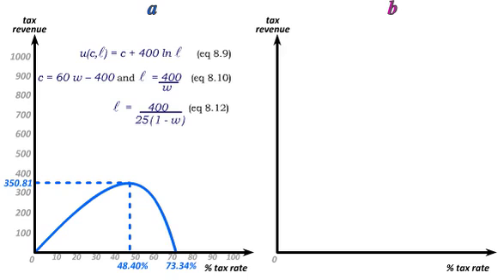Here's the way we would solve for this peak. We would take equation 8.12 that tells us the worker's optimal leisure choice as a function of the tax rate and subtract it from the leisure endowment of 60 hours. This will give us the number of hours the worker chooses to work as a function of the tax rate. We can then multiply this by t to get tax revenue, and that'll give us the equation for the Laffer curve. To find the peak, we would take the derivative and set it to 0, and then solve for t.